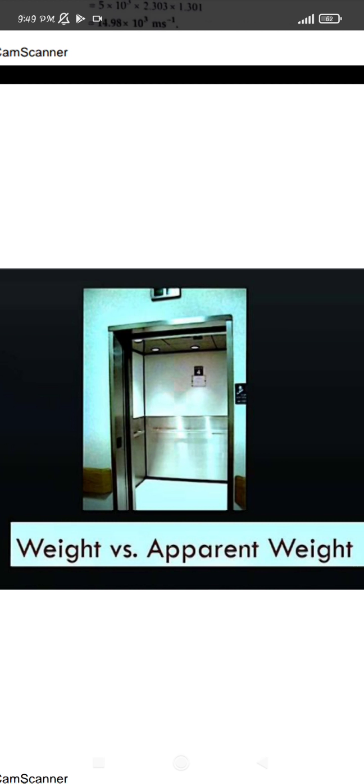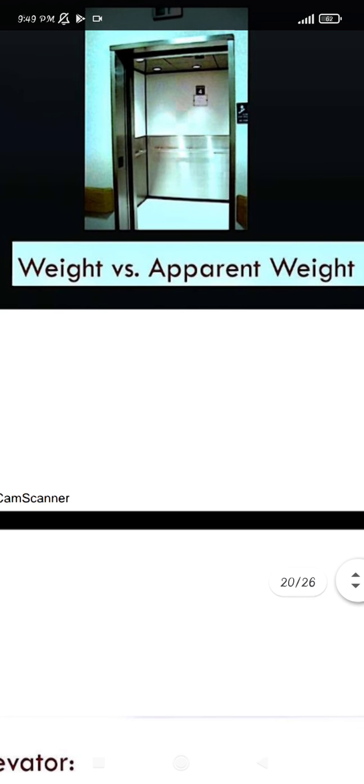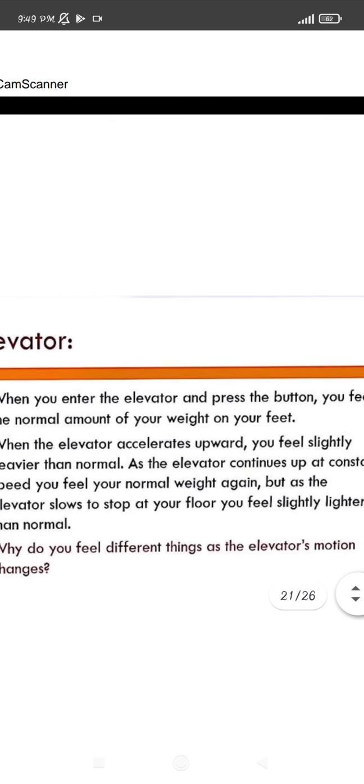Okay, so when we move vertically downwards, toward the gravity, we feel that our weight is zero or our weight is decreasing. That is the apparent weight. We will see this through the example of the elevator or the lift.